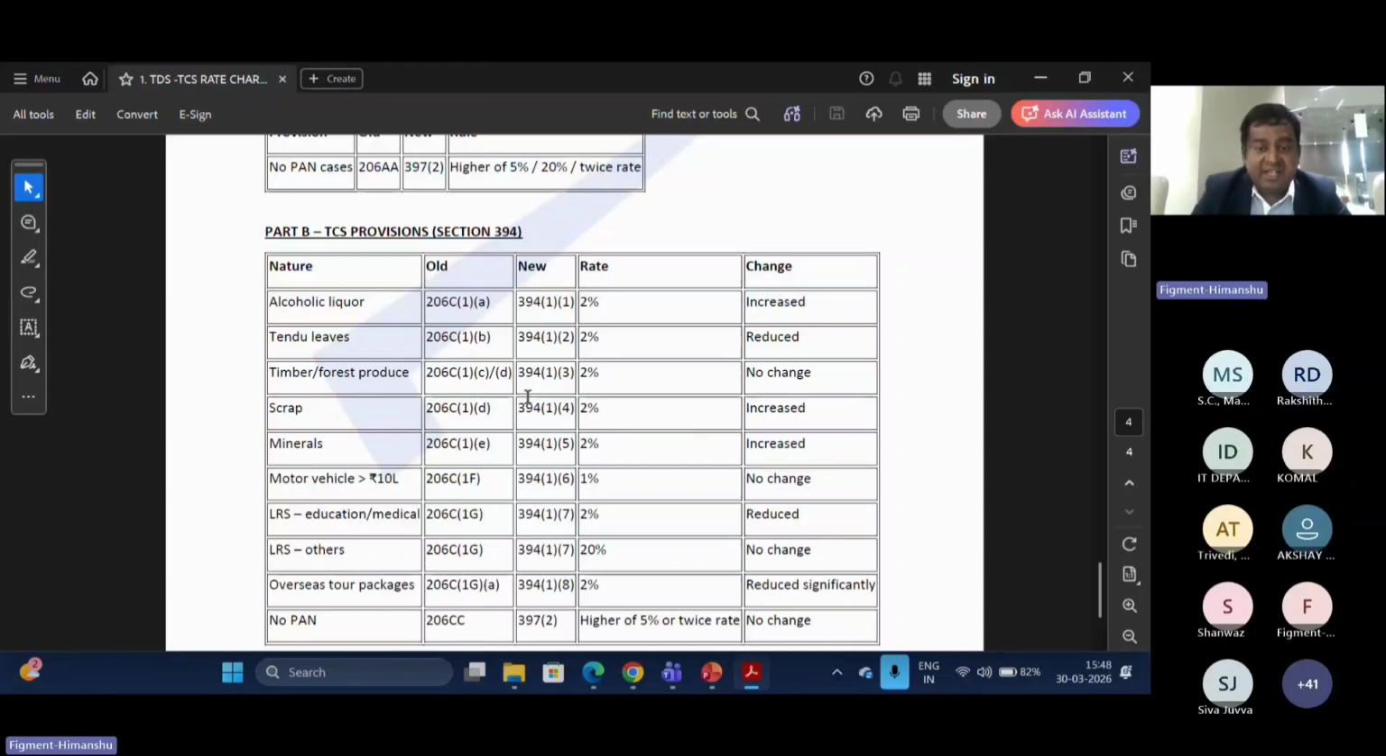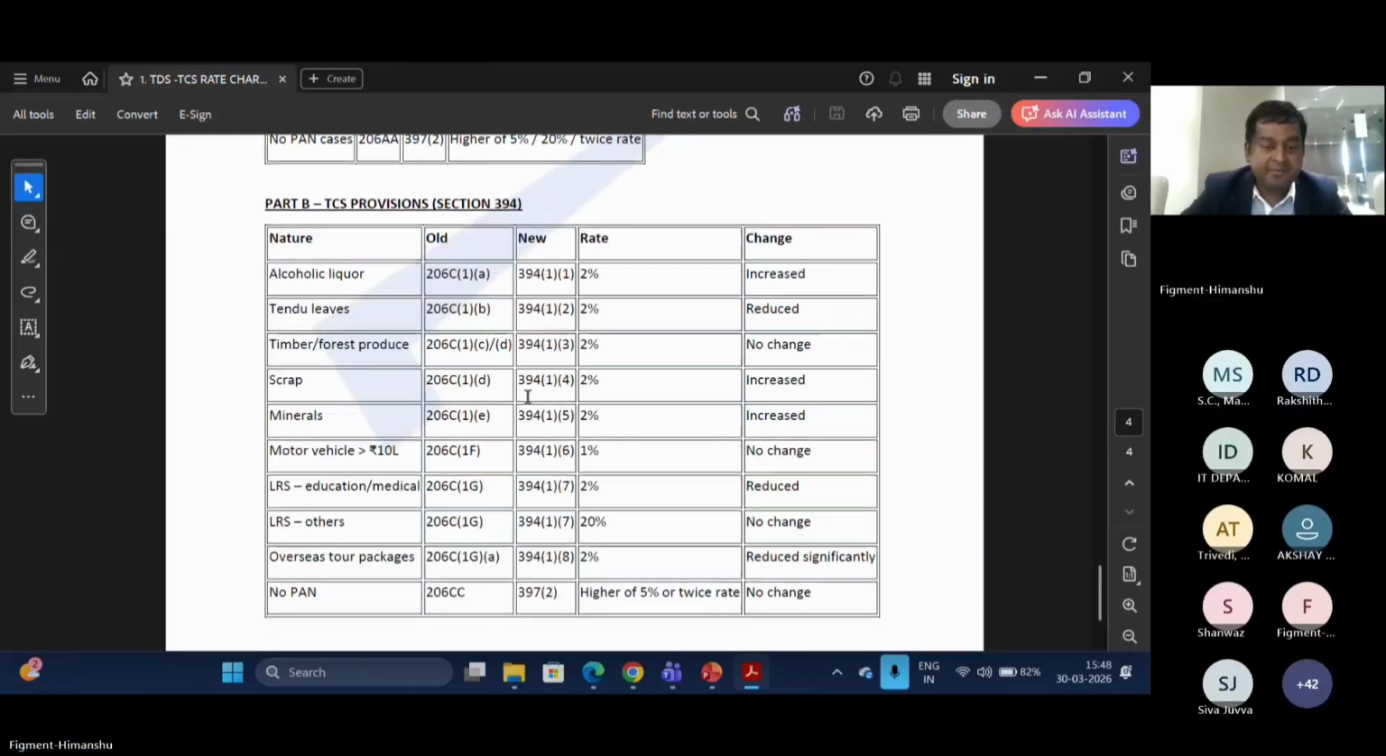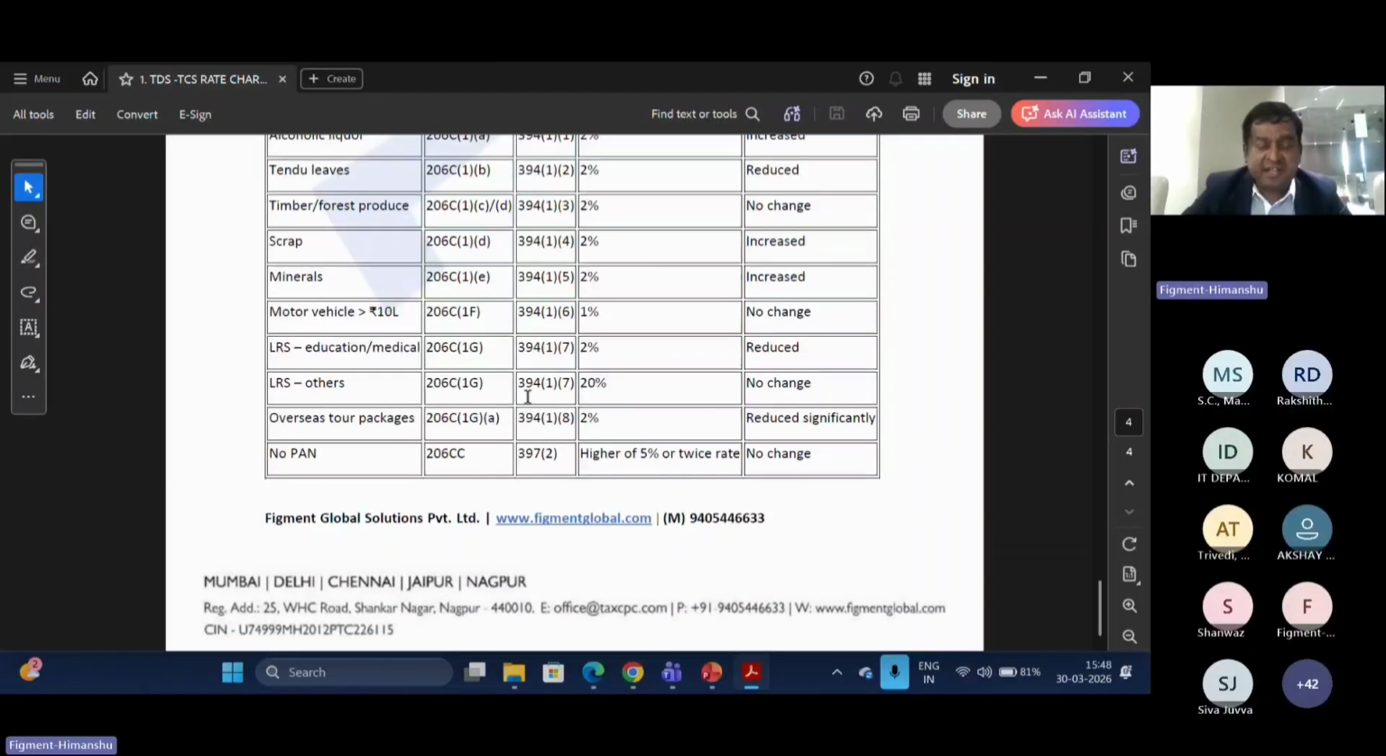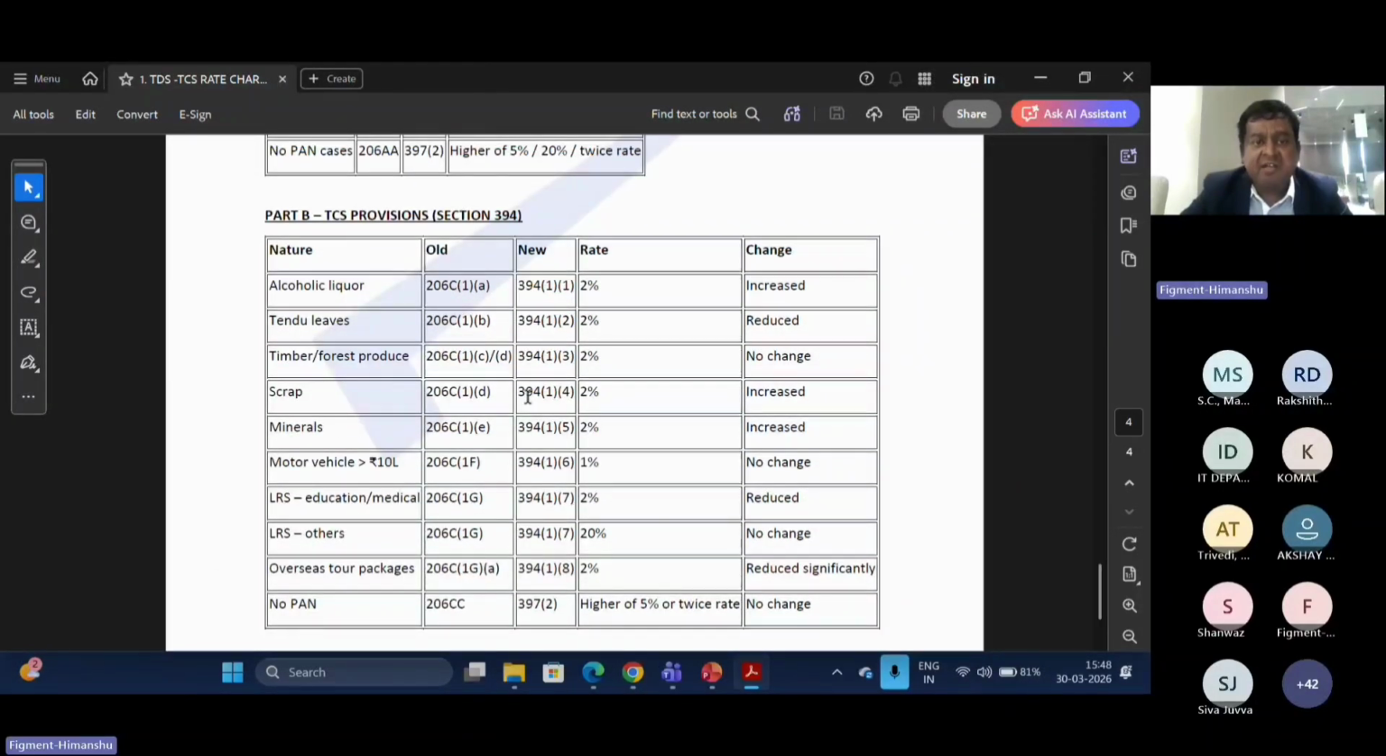For the LRS related thing also, they have reduced the rate from 5% to 2%. For the LRS, educational or medical, and for the overseas tour packages also, it has been reduced to 2%. So these are the more important changes from the perspective of banking for the LRS and the overseas tour package, where the rate has been substantially reduced to 2%. So this is the rate chart, and this rate chart we will share with you separately after this meeting ends. Now we will take one by one the sections where the major amendments have been done.